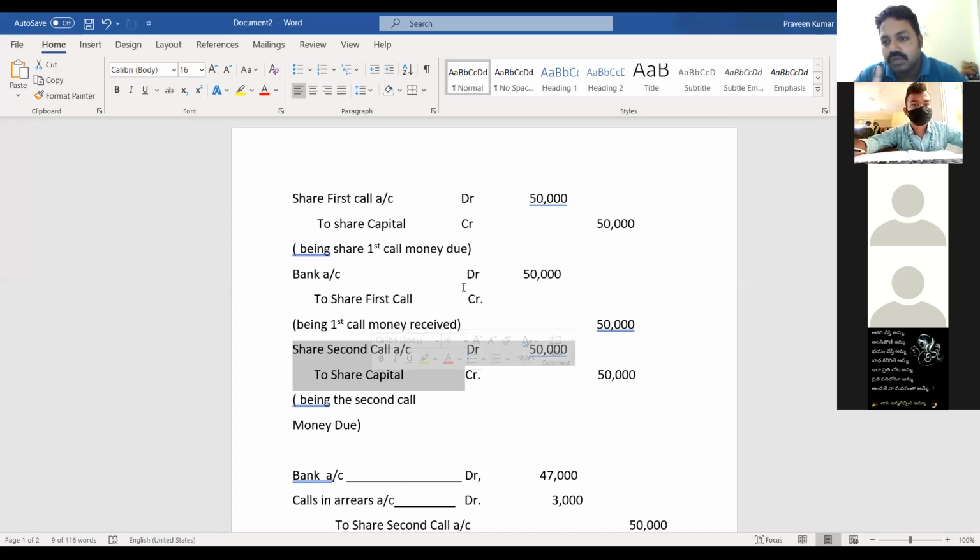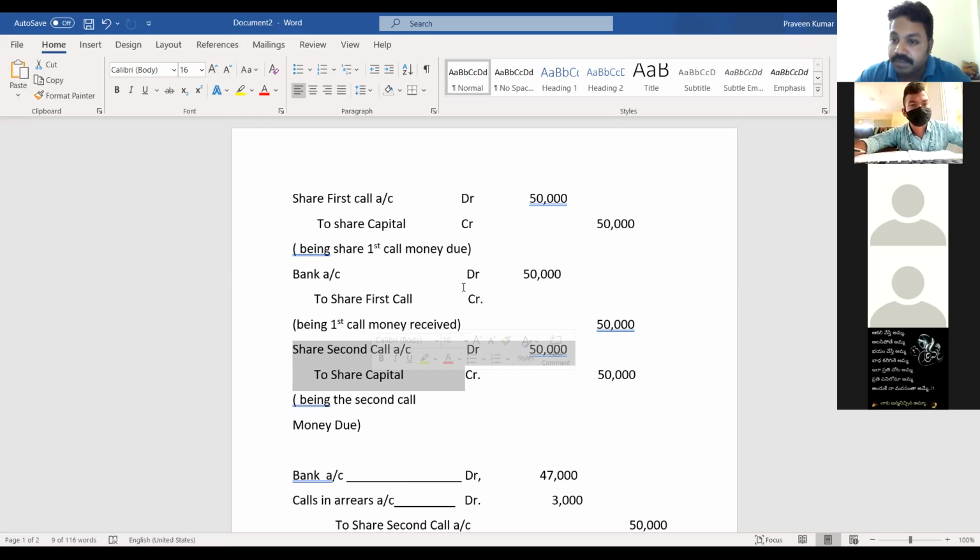If you want to show due in allotment, share allotment account debit to share capital. To show first call due, share first call account debit to share capital. To show due in second call, share second call account debit to share capital. To show due in final call, share final call account debit to share capital. Whatever is there will be debited and share capital will be credited. That's it, to show due.